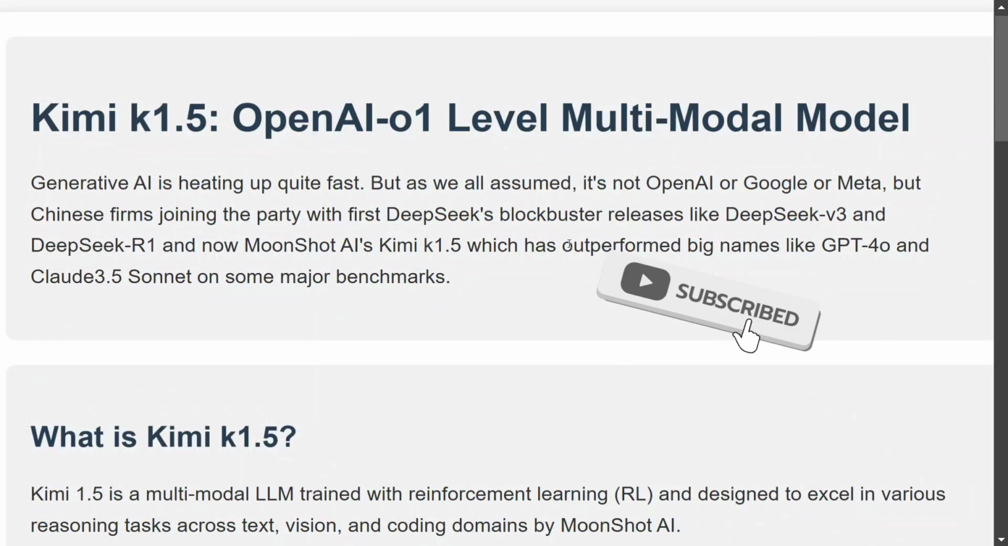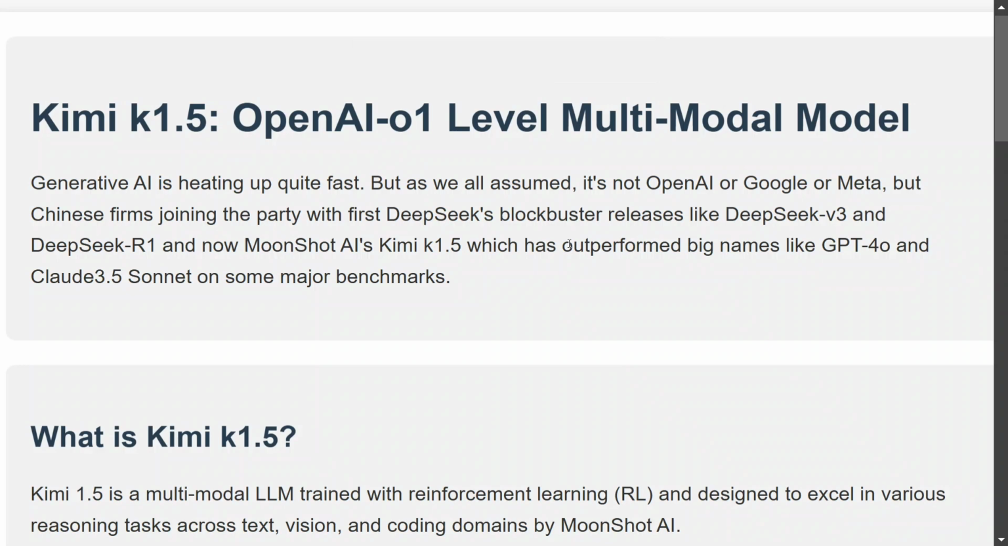So, hi everyone. A new model has been launched in the town, that is Kimi K1.5 by Moonshot AI. Again, a Chinese firm similar to DeepSeek. And the best part is this model has outperformed OpenAI O1. Yes, you heard it right, not the O1 mini model. It has outperformed OpenAI O1 model on various benchmarks.